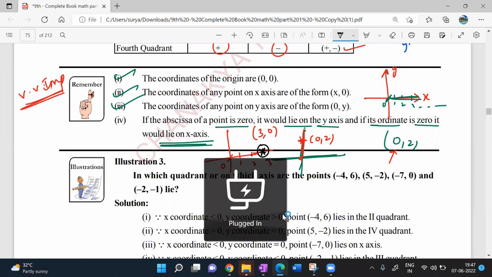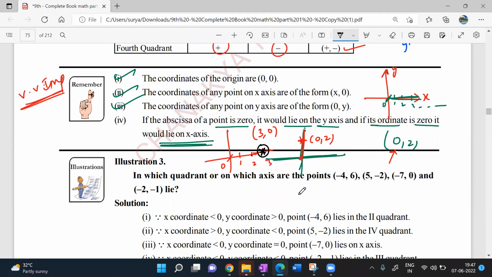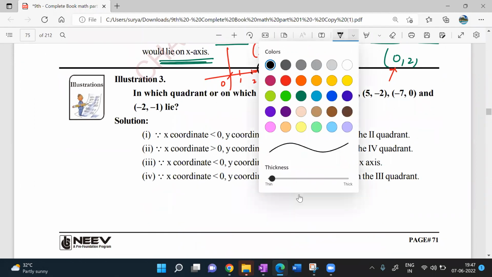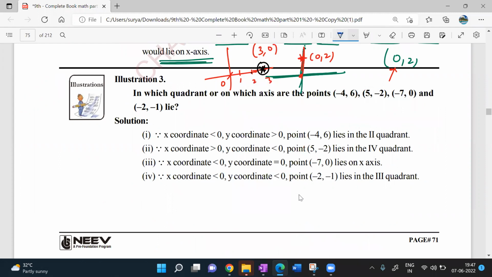Yes. Now, look at this here. Question C he has given. In which quadrant or on which axis are these points lying? The points given to you, on which axis or which quadrant are the points lying here?